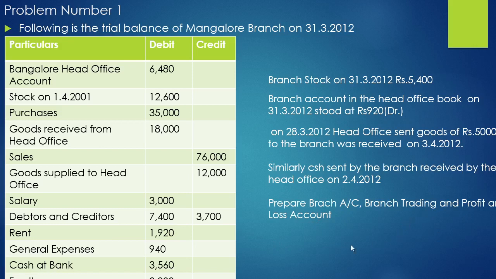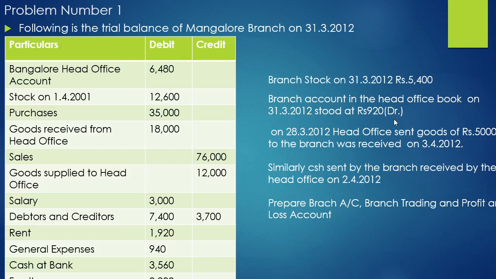So here is a link between these two ledger accounts, the branch trading and profit and loss account and the branch account. So these two ledger accounts we should prepare. I'll discuss these two later. So let us see here. They are given a trial balance of items. So Mangalore head office debit balance 6,480 is showing. Here, the branch account in the head office books on 31-3-2012 stood at rupees 920 debit balance.